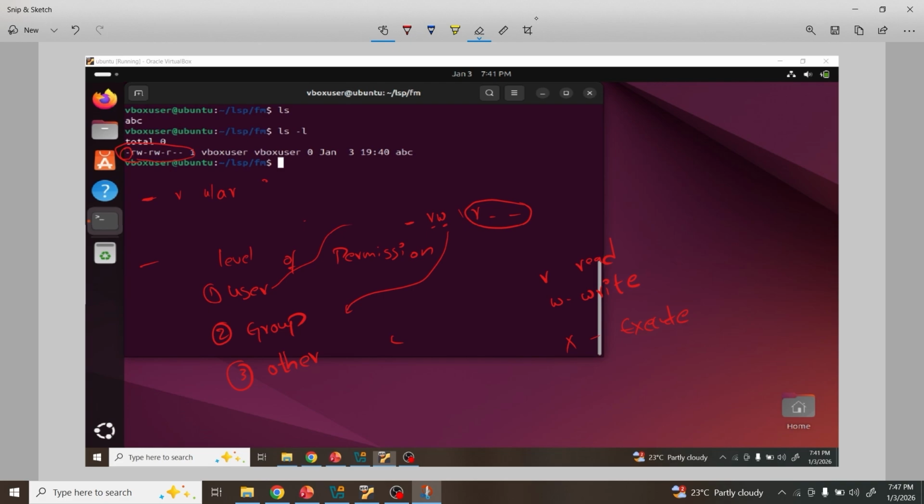Now we can use this command in two different ways. What are those? We will see. First type is we can set all new permissions to a file. Next type is, one second.